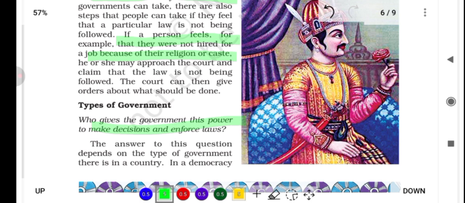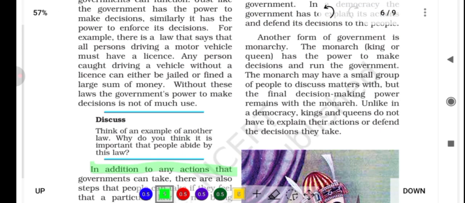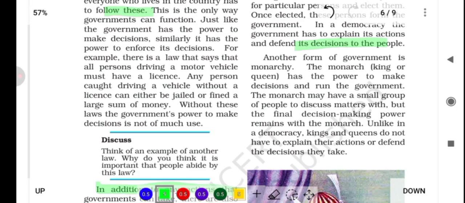In a democracy, it is the people who give the government this power. They do this through elections in which they vote for particular persons and elect them. Once elected, these persons form the government. In a democracy, the government has to explain its actions and defend its decisions to the people.